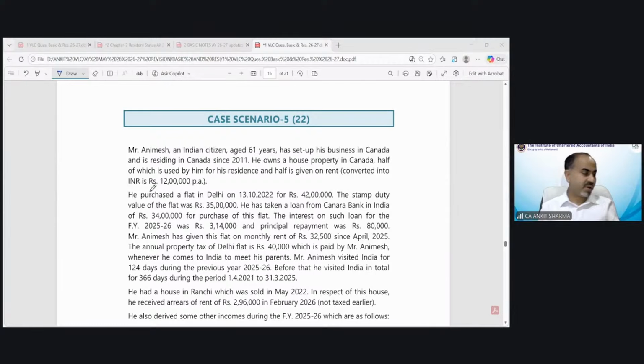Okay, now Mr. Animesh, an Indian citizen, age 61 years, has set up his businesses in Canada and has been residing in Canada since 2011. He owns a house property in Canada, half of which is used by him for his residence and half is given on rent, converted into INR. This is for house property information.